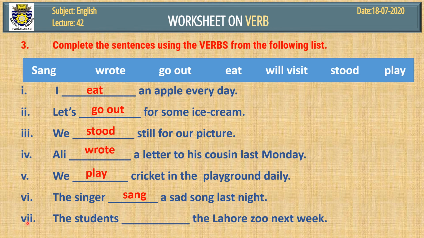Sentence number 7, the students dash the Lahore Zoo next week. Next week is a signal word. It means the action will take place in future. So we'll use here future form of the verb, that is will visit. The students will visit the Lahore Zoo next week.